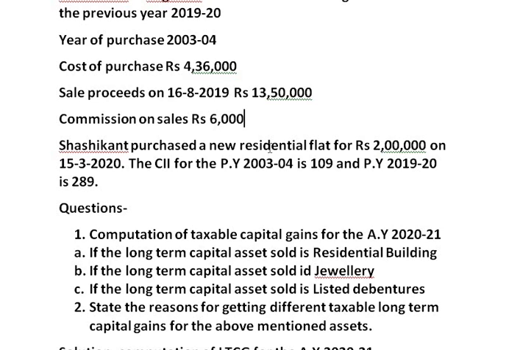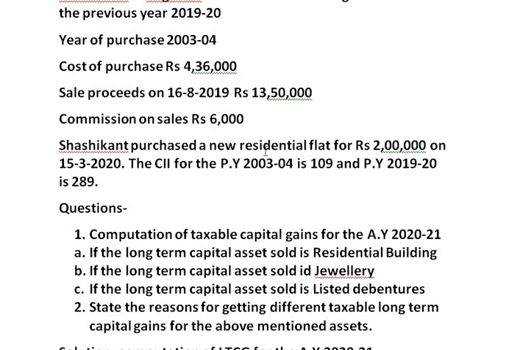So there are 3 different situations: in the first he has sold a residential building, in the second jewellery, in the third debentures, but after selling, whatever gain is received by the assessee, he has invested it in the purchase of a new residential house only.